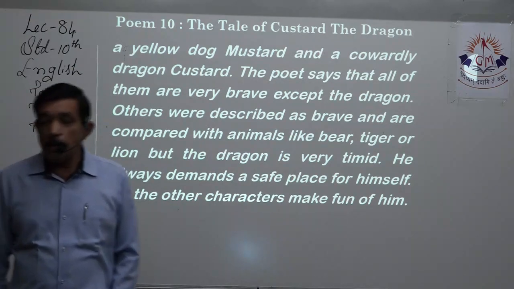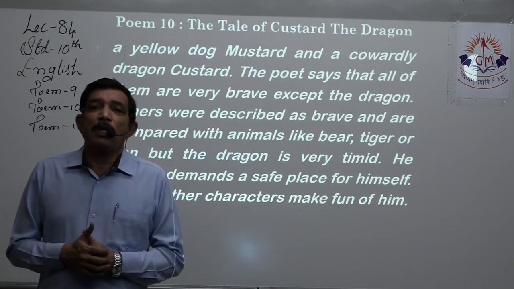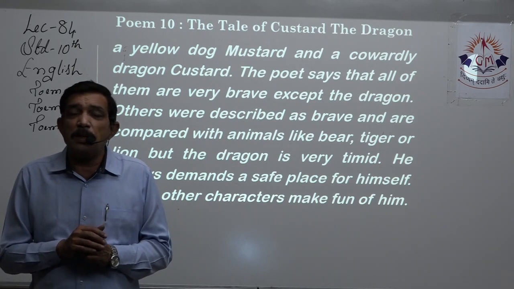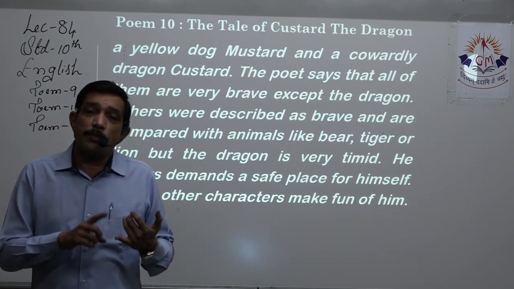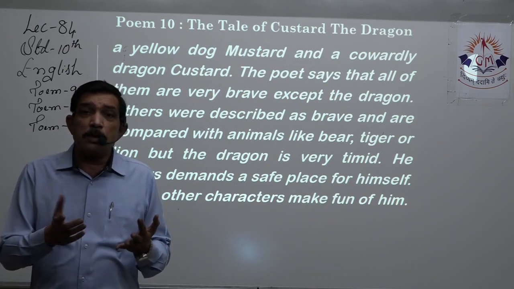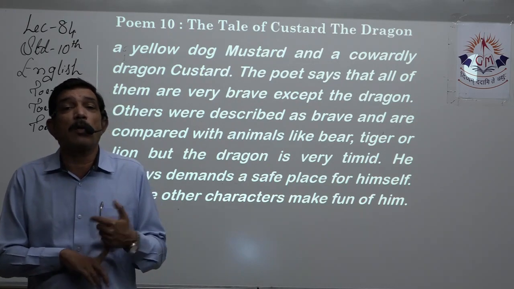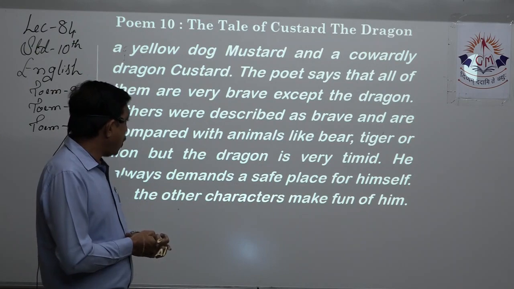But the dragon is very timid, very shy, yes, very meek. So the dragon is very shy, very meek, and very timid, and is completely not brave and is termed as coward. Whereas the mouse, the cat, so it's not even a cat, it's still a kitten, and the dog, they are termed as very brave animals like the bear, the tiger, or the lion.